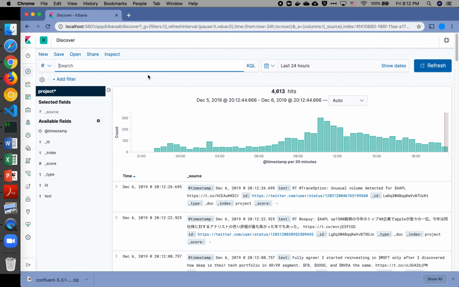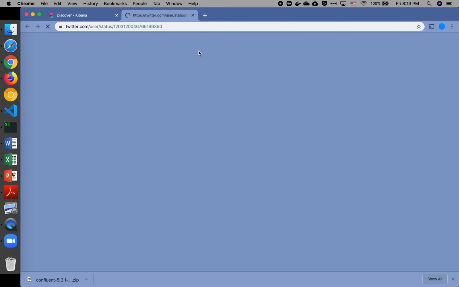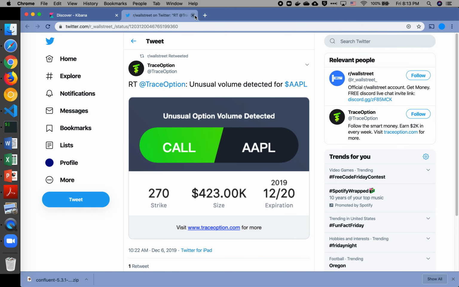Here is an example of a data that contains a timestamp, a text, and an ID. We can then visualize the data. This is a 24-hour chart of all the counts of all the stock symbols. We see that at 10:30 a.m. there were a peak of 303 messages. Below we have an example of the most recent tweet that we received, which is about Apple. We can click on the URL and then see the actual tweet itself.